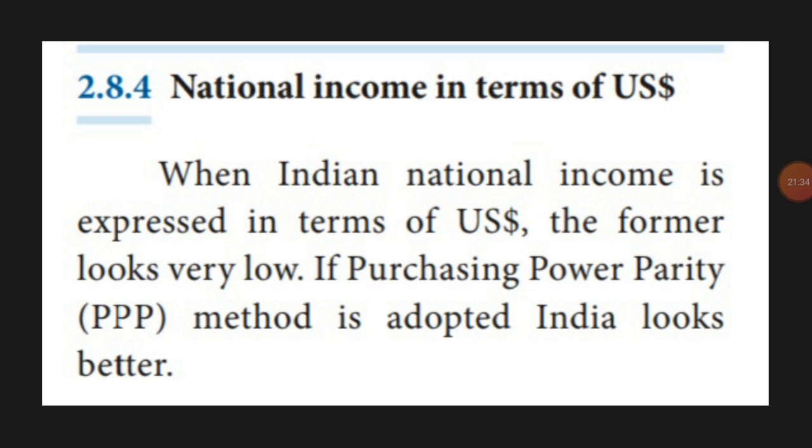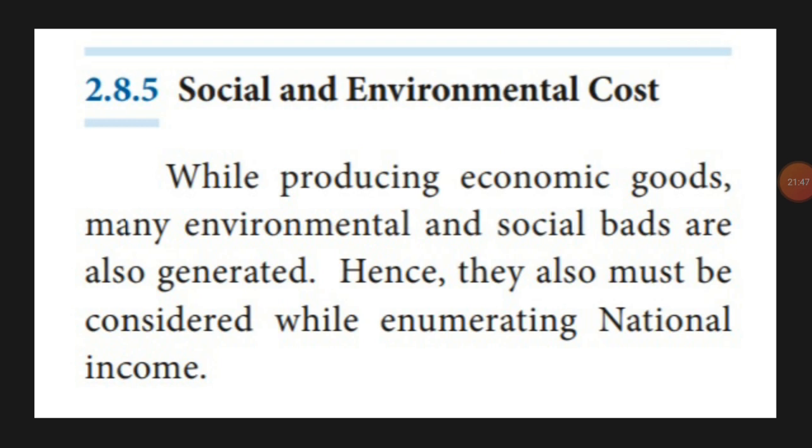That means whether I am capable of buying a car, or people in other countries are capable of buying the car or not. That purchasing power parity has to be taken into consideration, they say. Next is social and environmental cost, what I said before. To calculate national income, the natural resources I am damaging and using should also be taken into consideration.